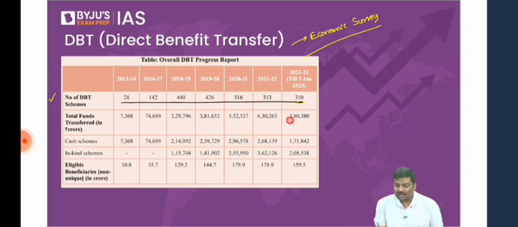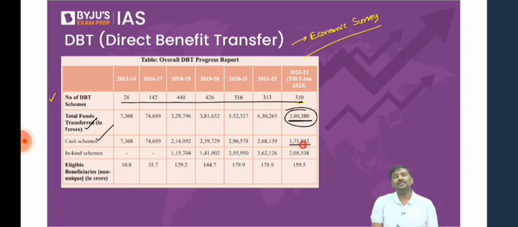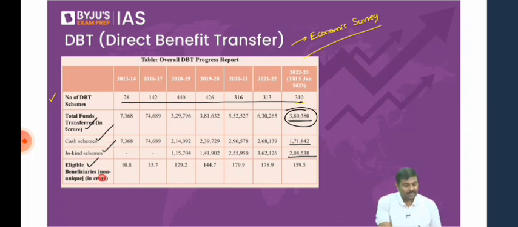And the total amount of funds which have been transferred under DBT for 2023 is more than 3.8 lakh crore rupees. In that, how much amount has gone to the schemes where cash subsidies are provided? 1.7 lakh crore rupees. And the remaining more than 2 lakh crore rupees has gone to those schemes where benefits are provided directly, not cash. And what is the number of eligible beneficiaries as of now? 159 crore beneficiaries are there.